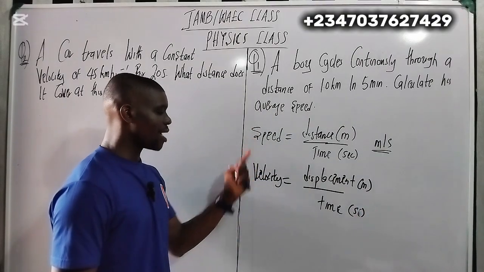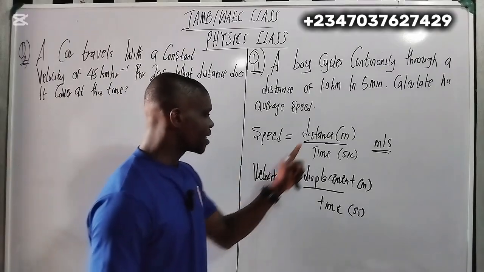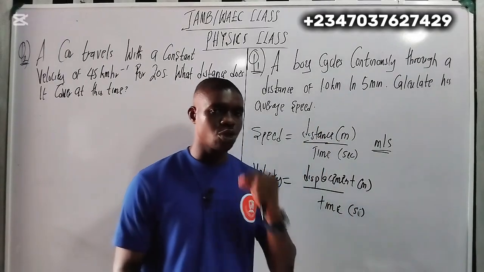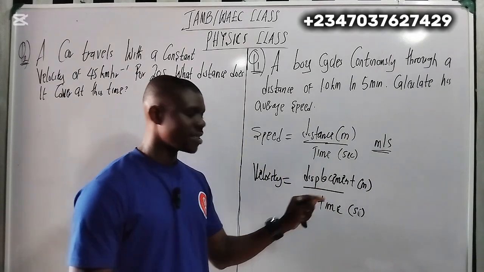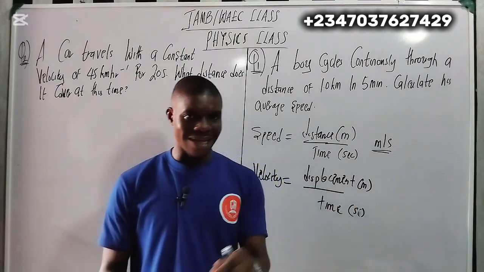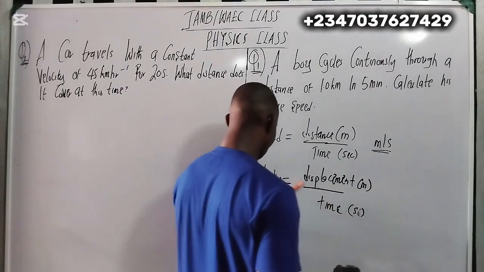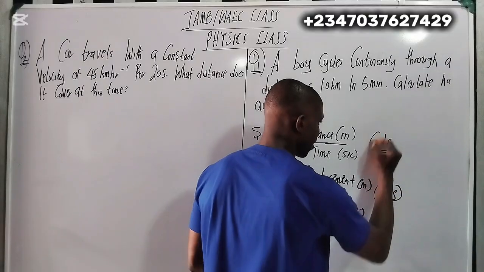So speed and velocity are used interchangeably, but the difference is distance and displacement. Distance has magnitude but no direction, so it's called a scalar quantity, while displacement has both magnitude and direction. They are used interchangeably. The unit of speed, the unit of velocity, is also meters per second.